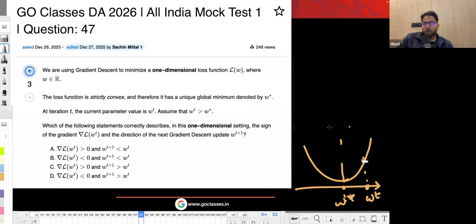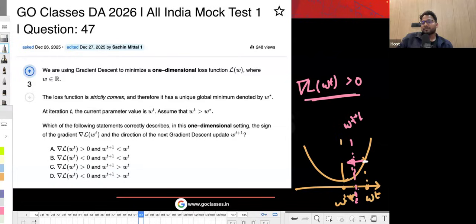Since it is a convex loss function, the shape will look like this. Obviously here the function is increasing, which means the derivative of the loss function, del L at wt, must be greater than 0. Now since you have to go to the minima, you will be going like this. So wt plus 1 will be here, which is lesser than wt. So wt plus 1 must be lesser than wt, and the derivative is greater than 0. So I think A is the correct answer.